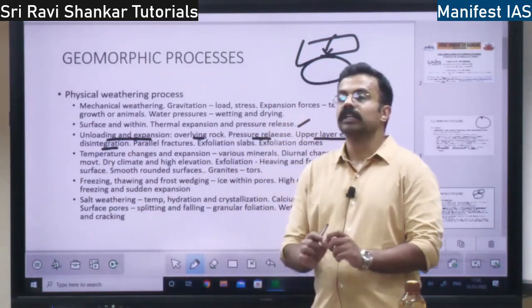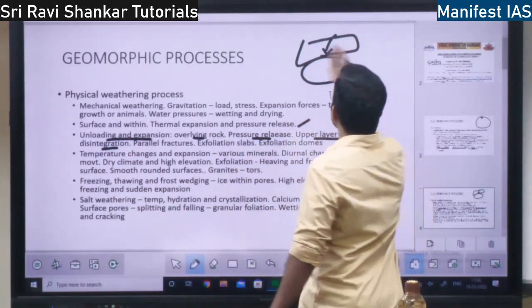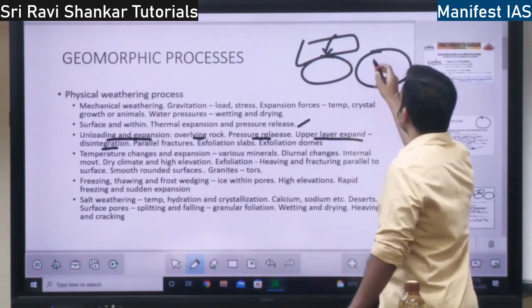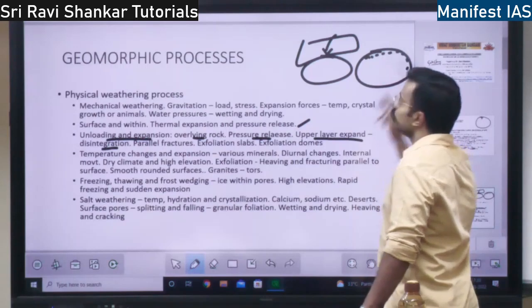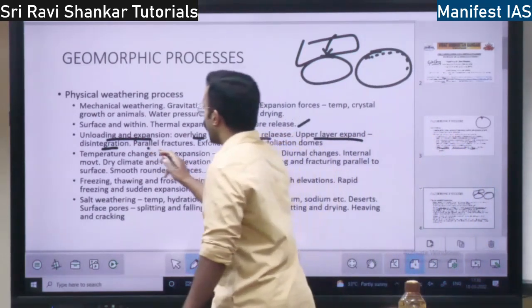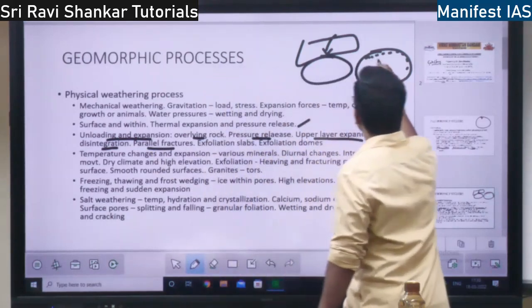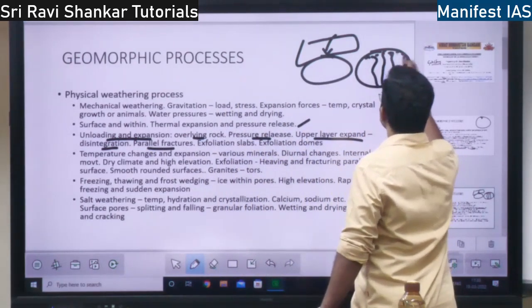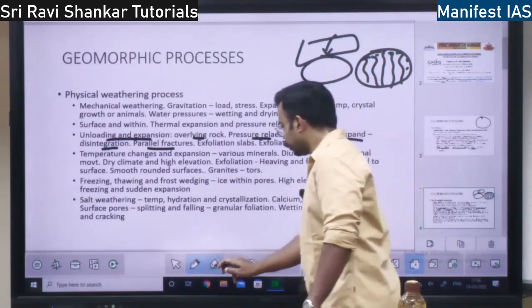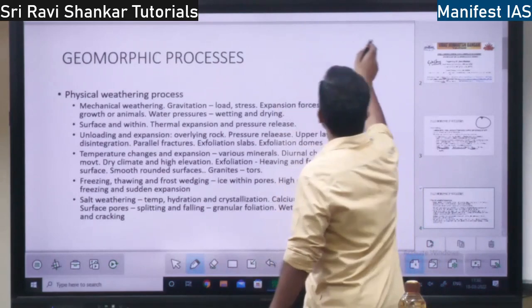So only this rock will be left, and it will lead to parallel fractures. In this rock there will be fractures like this, right? The parallel fracture is actually horizontal, not vertical.